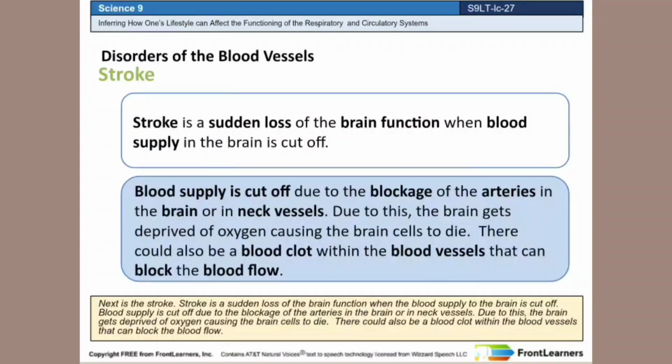Next is the stroke. Stroke is a sudden loss of brain function when the blood supply to the brain is cut off. Blood supply is cut off due to the blockage of the arteries in the brain or in neck vessels. Due to this, the brain gets deprived of oxygen, causing the brain cells to die. There could also be a blood clot within the blood vessels that can block the blood flow.